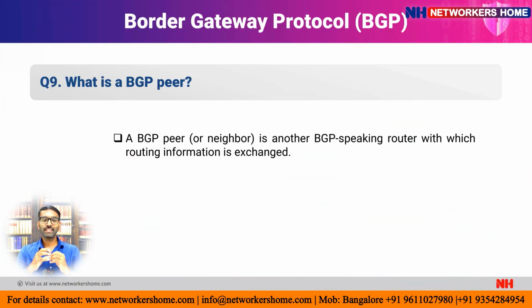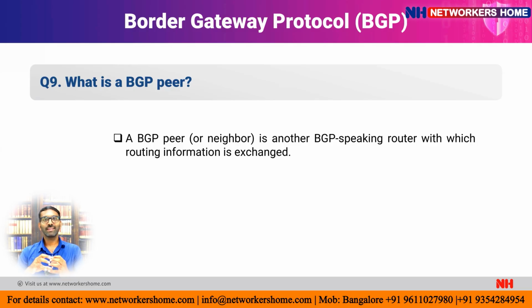And the 9th question is, what is a BGP peer? A BGP peer is nothing but the same as a neighbor. A neighbor is another BGP speaking router with which routing information is exchanged. If the routers are connected in a network and both are configured with BGP, obviously they are going to exchange some messages.